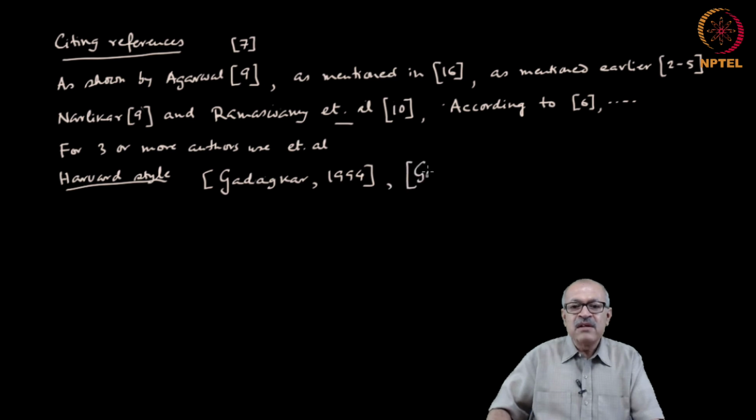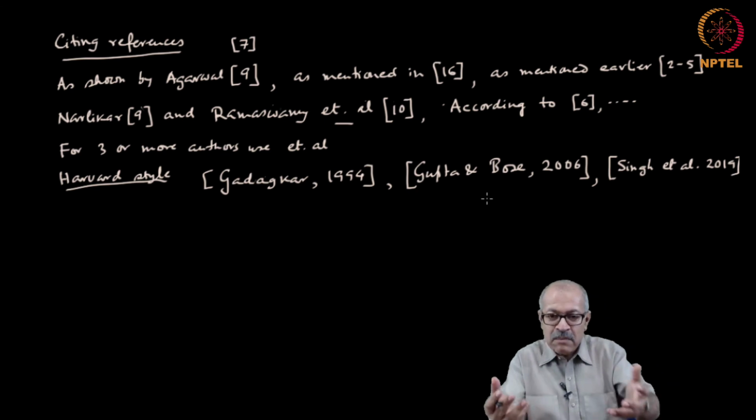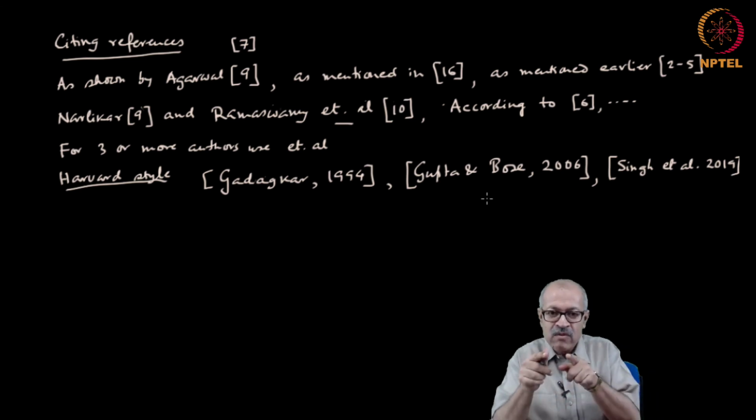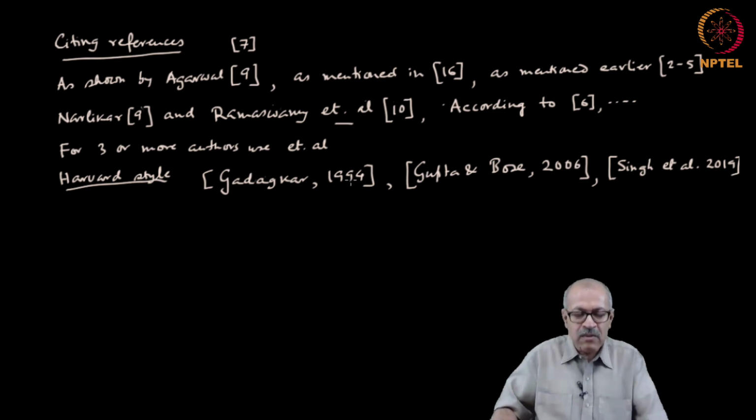Or you can also write it another way. This will become a part of the sentence, and sometimes when you are using the name as a part of the sentence, then the name goes out of the bracket and only the year of publication remains in the bracket.